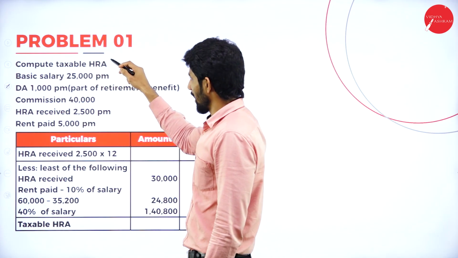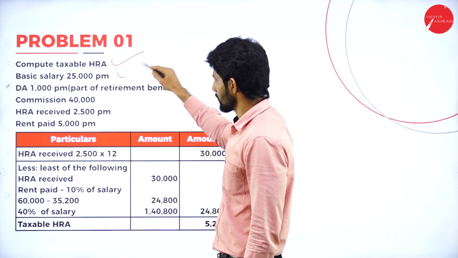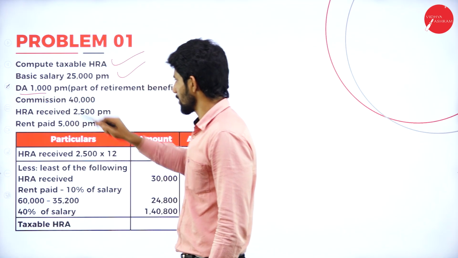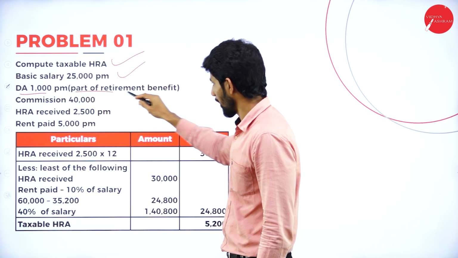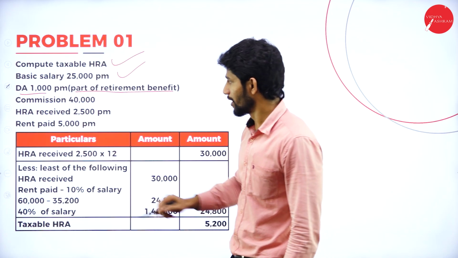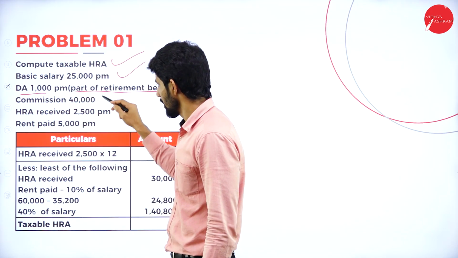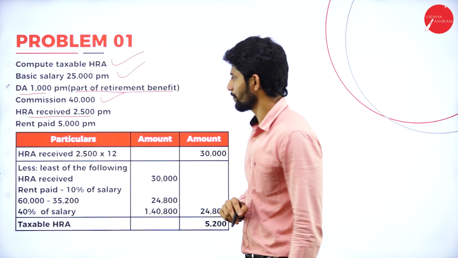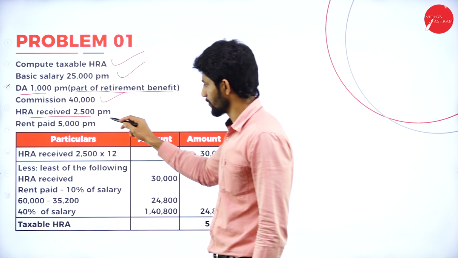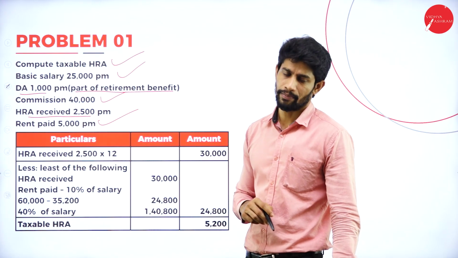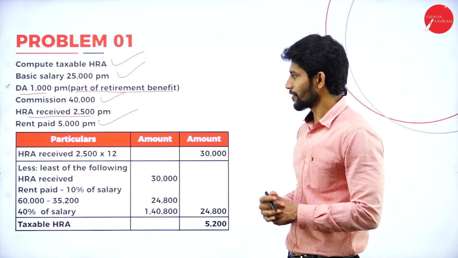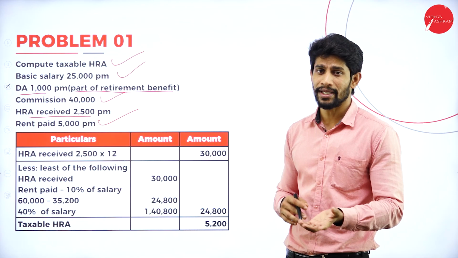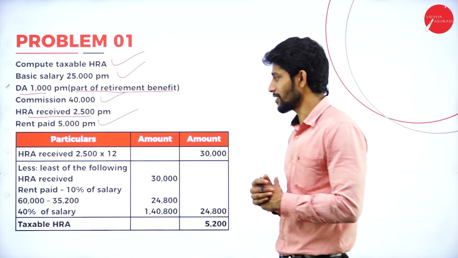Compute taxable HRA. Basic salary is given. Next, DA is given. DA is part of retirement benefit, that is also mentioned. DA is 1,000 rupees per month and commission is given 40,000. HRA received 2,500 per month and rent paid is how much? 5,000 per month. So he is receiving 2,500 rupees HRA, but he is paying 5,000 rupees of rent every month.